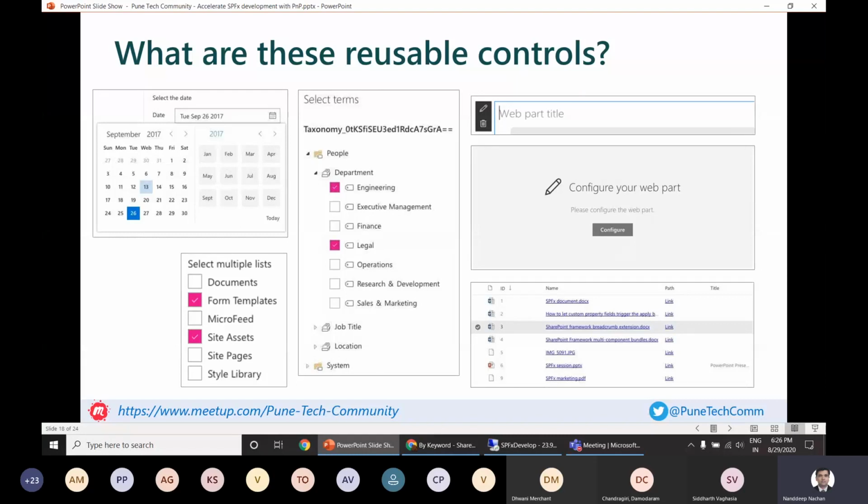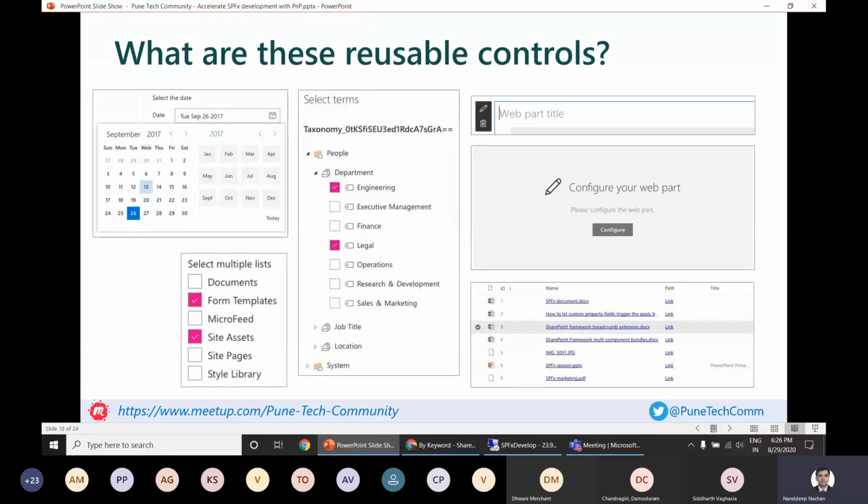So let's say maybe a list picker, or it could be some kind of configuration which you want to host on top of our web part. So what we do is we write that code. Then, for example, if you want to use the same kind of functionality in another SharePoint Framework web part or sample, we simply copy paste that code to the other web part which we newly created, and then again we start using that particular code.